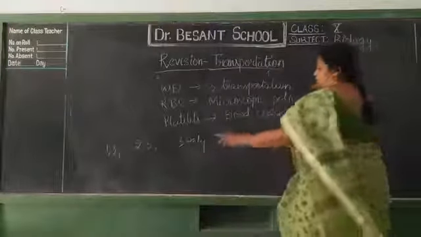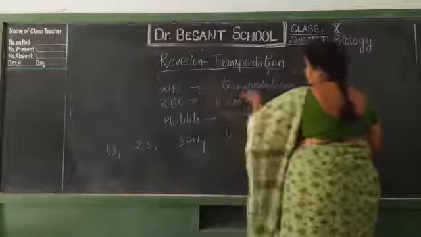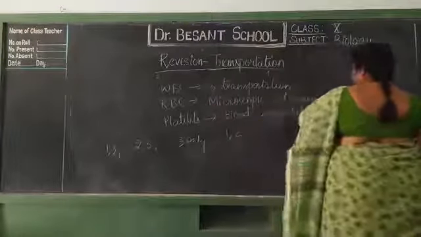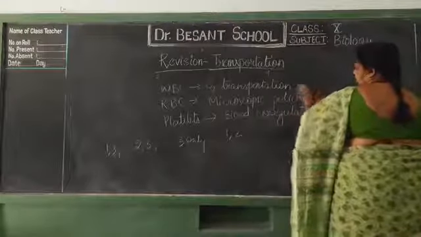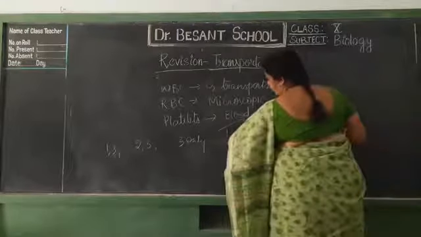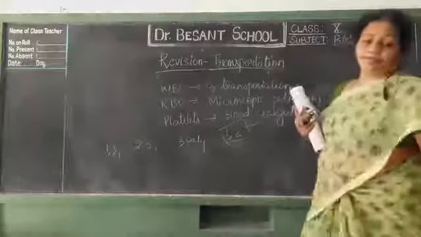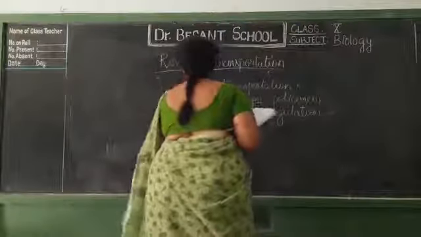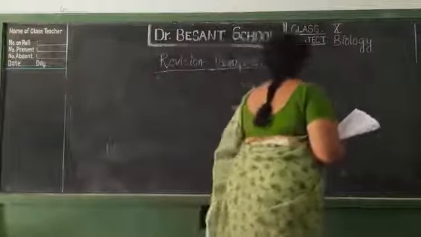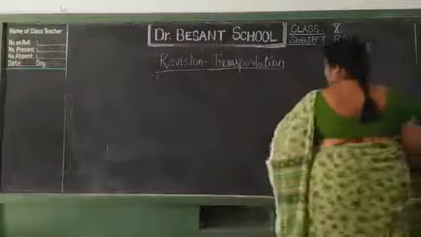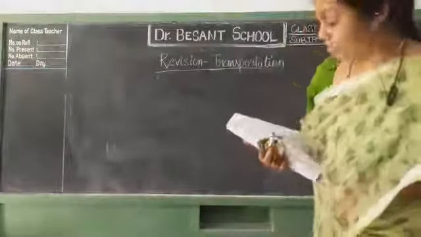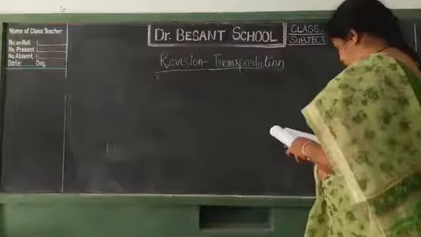So now which option could be correct? WBC oxygen transportation? No. RBC microscopic policeman? No. Then this is correct. So the option 1 and 2 only is correct. So like this you have to do the mismatched pairs. Understood, children? Got it? This is how mismatched pairs can be given.